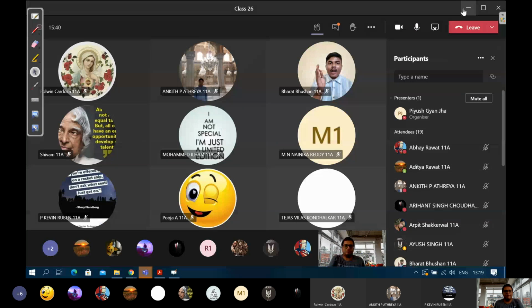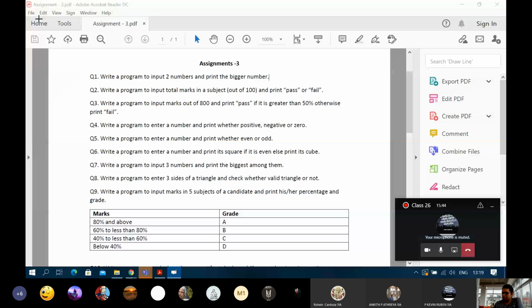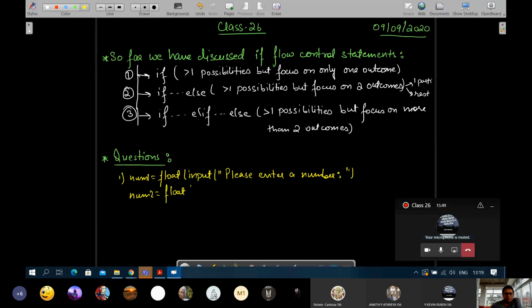So we were solving the first one. Similarly, we'll take num2, and we have to print which one is bigger. Because we have seen that our point of focus is only one, the bigger outcome and not the smaller outcome, we only focus on one outcome out of the given two.